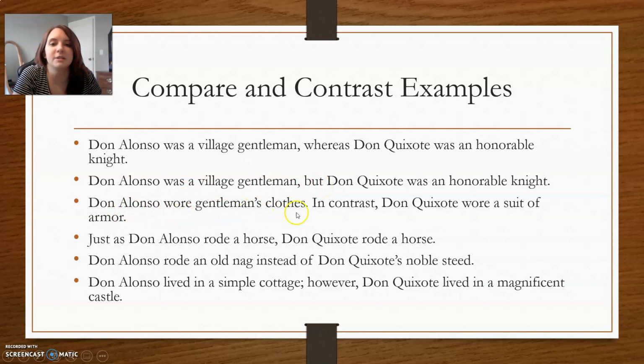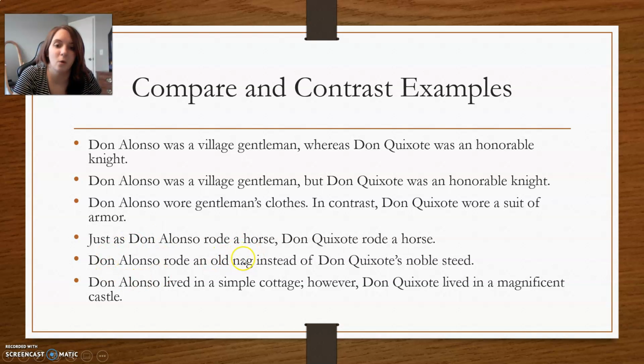Don Alonso wore gentleman's clothes. In contrast, Don Quixote wore a suit of armor. Again, this has it right in there to show that they are opposite or not the same. Just as Don Alonso rode a horse, Don Quixote rode a horse. Just as is our comparing word phrase that shows how this is the same. Don Alonso rode an old nag instead of Don Quixote's noble steed. This instead of shows how it's contrasting.